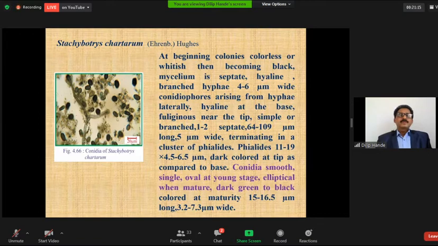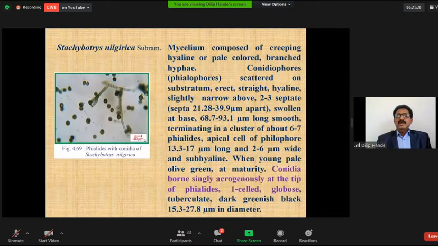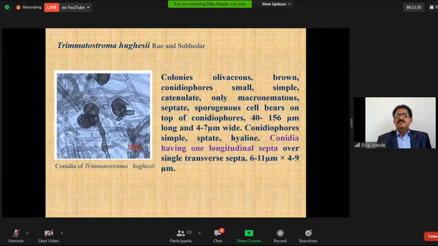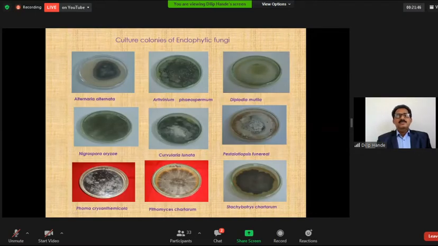The next endophytic fungus, Stachybotrys nilgirica, was identified on the basis of morphological characters, with conidia borne singly acrogenously at the tip of the phialides, pulsate and globose. This is Trematosphaeria, an endophyte identified on the basis of morphological characters. Conidia have only one longitudinal septum. These are the cultural characteristic features of the endophytes we have identified, isolated from the medicinal plants.